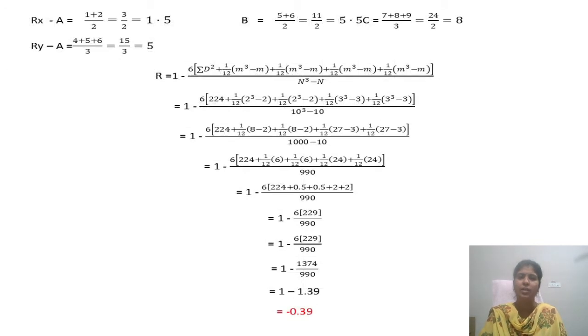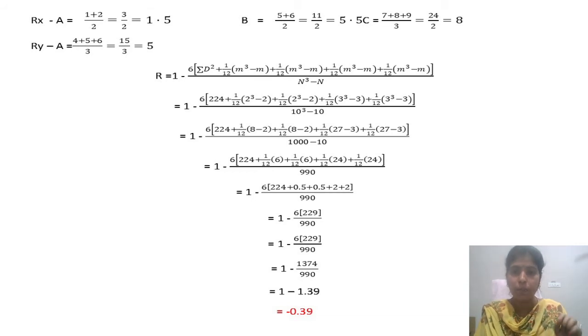Now same formula again. D is equal to how many times you have repeated, you have to see. In the Rx column A, B, C, 3 times it was a repetition. And for Ry it is only one time, 3 numbers were repeated. So Rx 3 times repetition, Ry 1 time repetition, total 4 times.